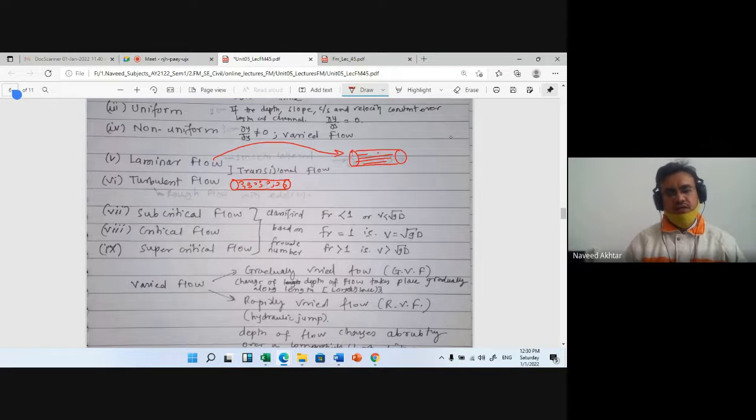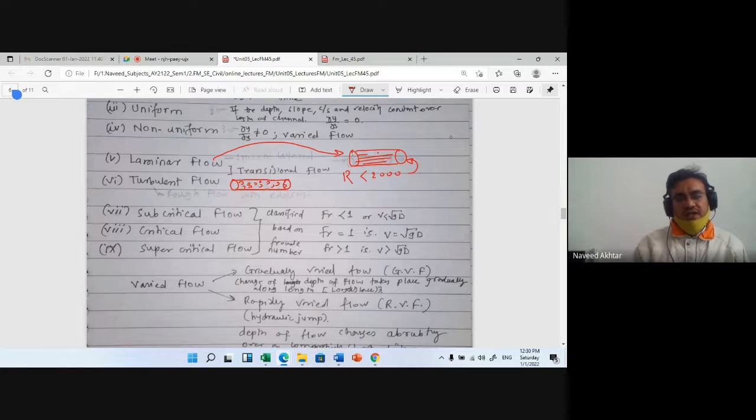In between these two conditions, laminar flow and turbulent flow, based on the Reynolds number we classify the types of flow as laminar, transitional or turbulent. If the Reynolds number is less than 2000, then the flow will be laminar.